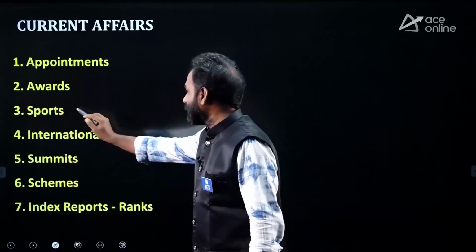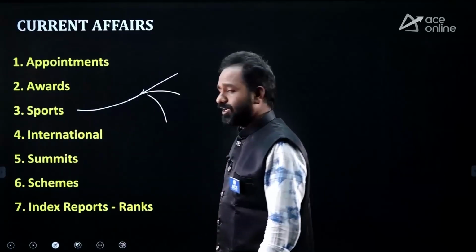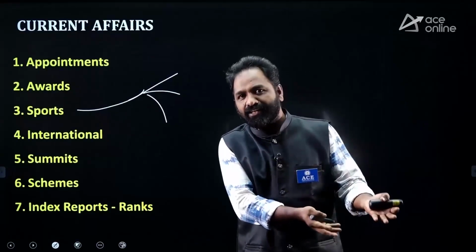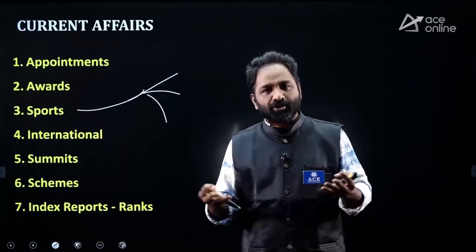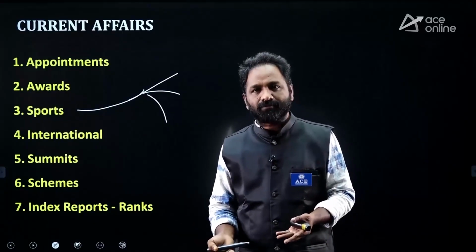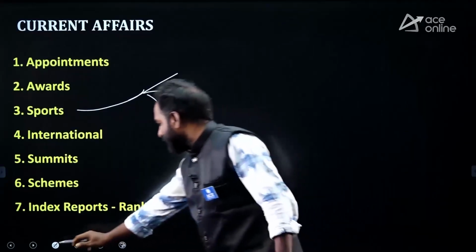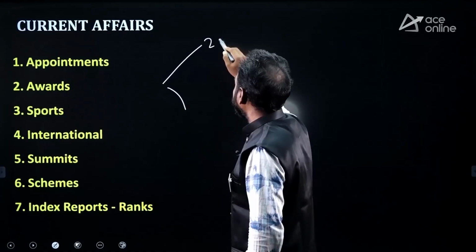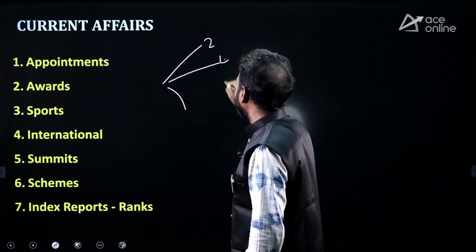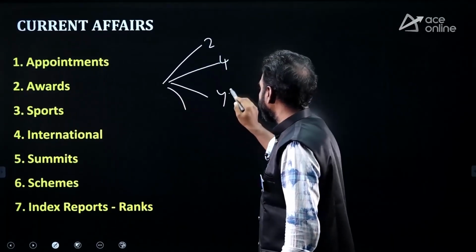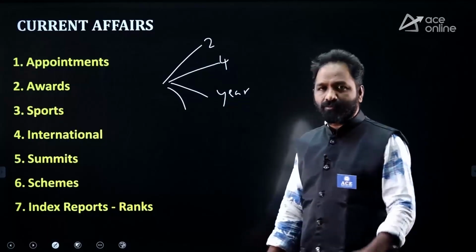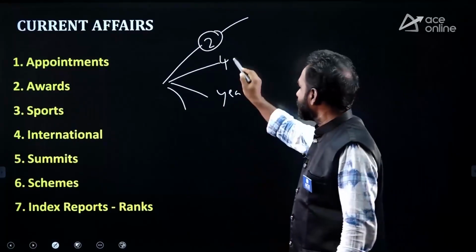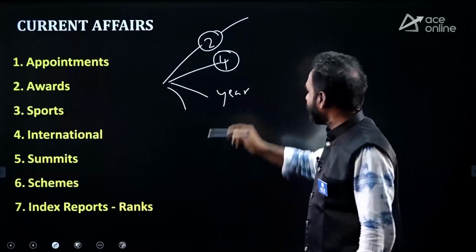And come to sports also. Sports does not mean only cricket. We have tennis. Recently our young Indian 18 year old boy won the world chess champion title. Everybody knows that. There are two types of sports you have to consider here: some sports happen every year or every 2 years, and some happen every 4 years. For example, the T20 World Cup is every 2 years. Some sports happen every 4 years.